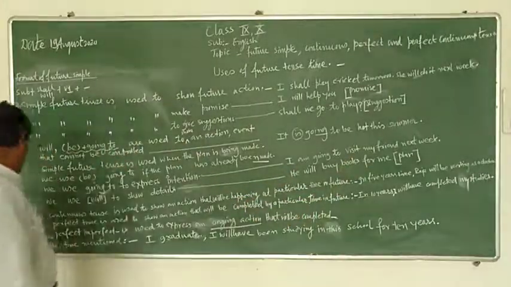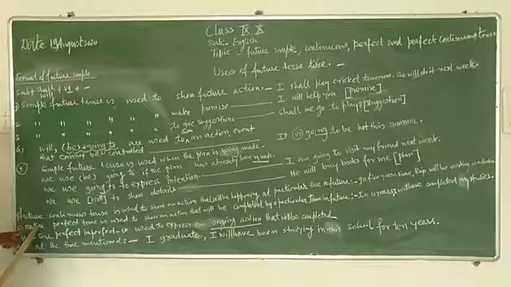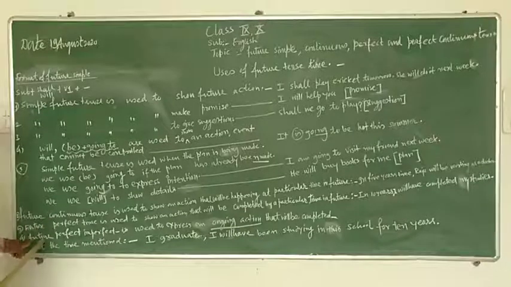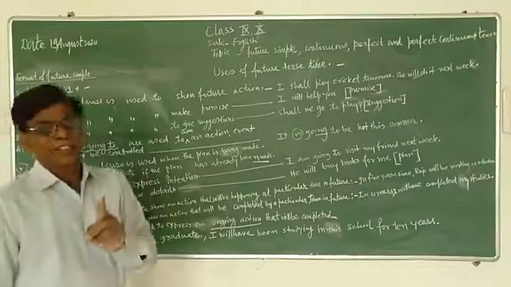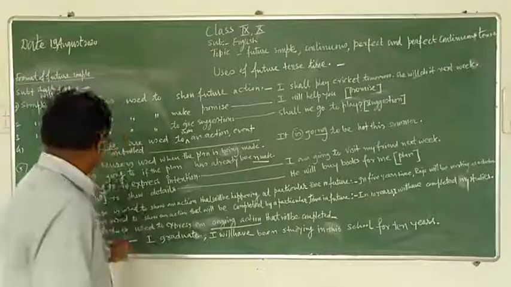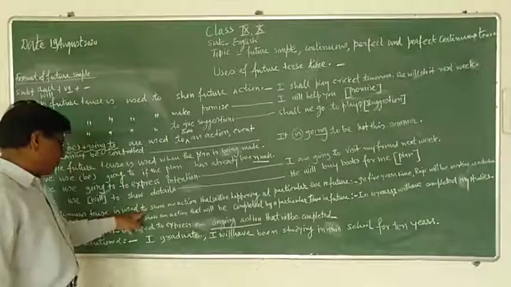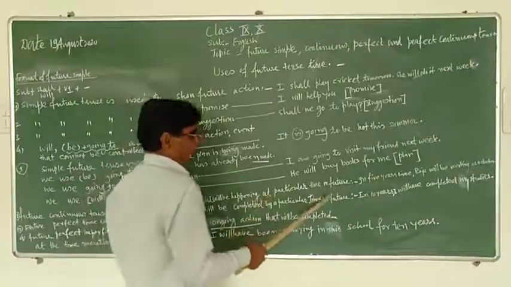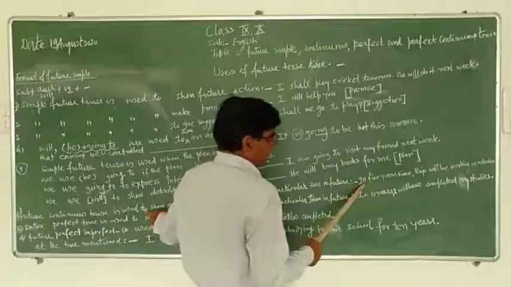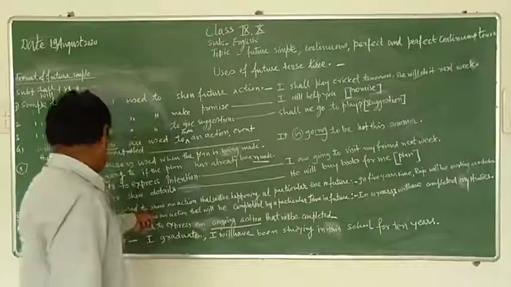Planning. Now continuous future tense, perfect future tense, and perfect continuous future tense have only one use each. For example, future continuous tense is used to show an action that will be happening at a particular time in the future. For example, in 5 years' time, Raju will be working as a doctor.